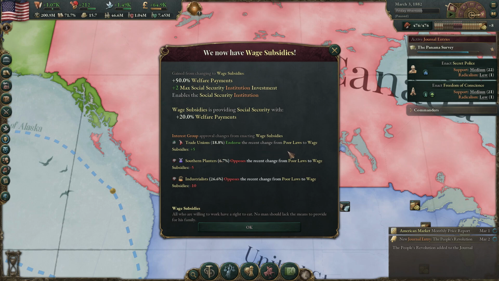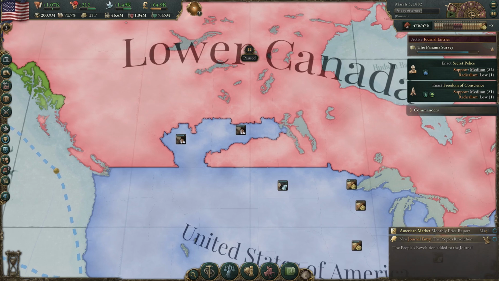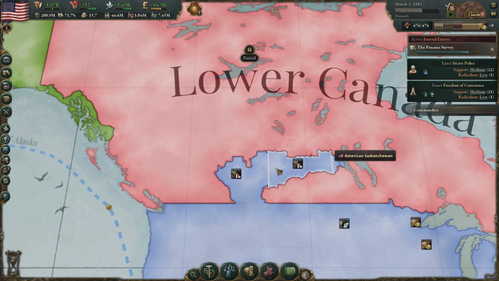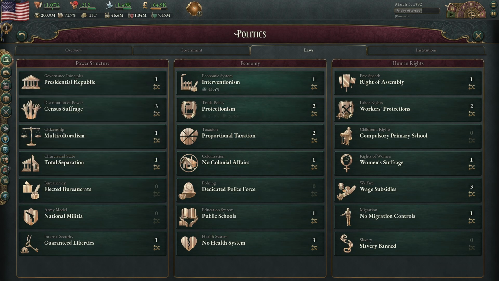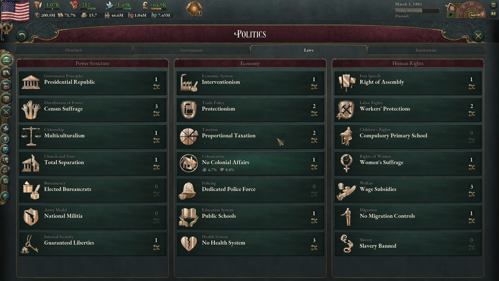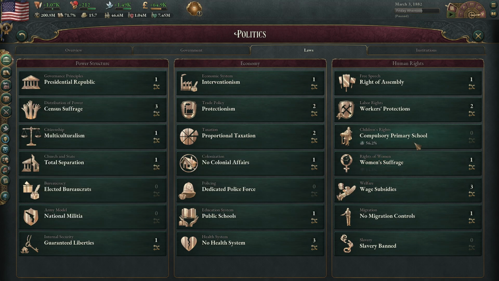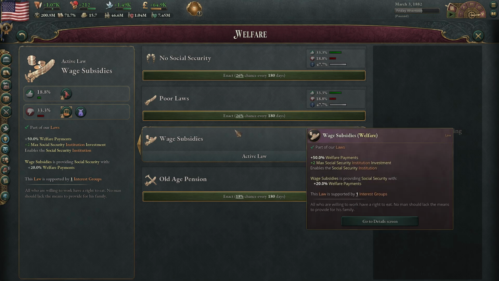Now, this will affect their opinions, apparently. Okay, so even if you pass the law that way, you still get the opinion hits. I wasn't sure how that would work. It makes sense that they would react to it regardless. But even when it's passed by events, you get the hits. I've had a few events that changed laws, but I didn't really pay attention to whether it was impacting the opinion or not. This was overall still beneficial.